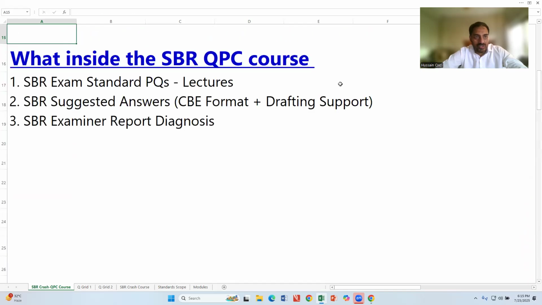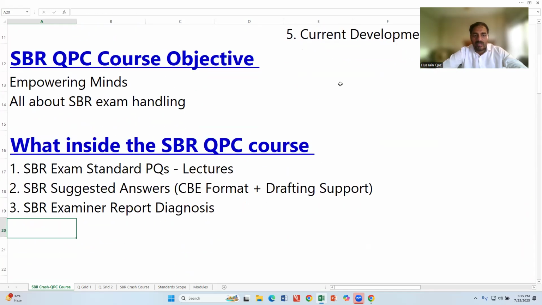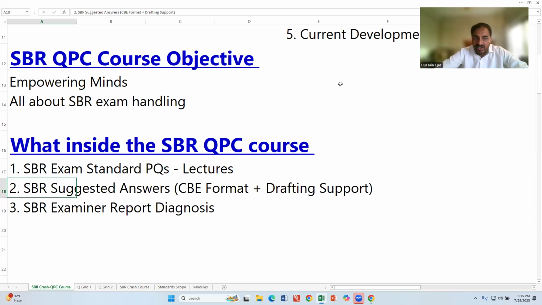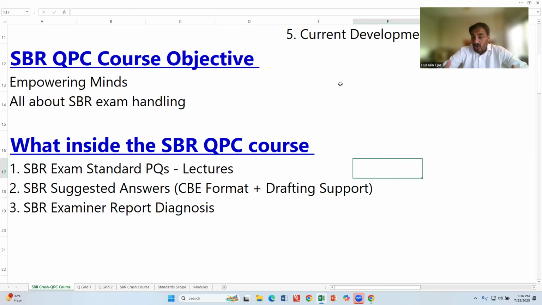What is inside the course? The course includes the exam practice questions, exam standard questions, with suggested answers attached, and it also includes examiner report points. That is the diagnosis of examiner reports: what the examiner has made complaints about. I'm going to elaborate more.